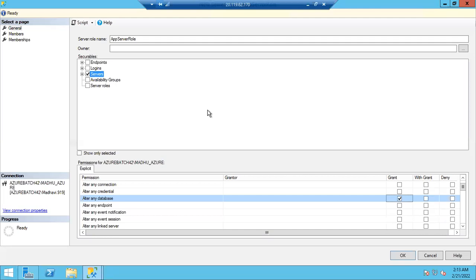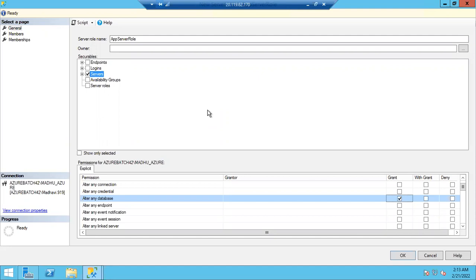What is this with grant, guys? Anand can kill, and Anand can add other persons to this particular permission. Means he can give the same kill permission to others also. That is the meaning of with grant. Anand can also deny it. In three ways, Anand can utilize this kill permission: one is grant, second is with grant, third is deny.